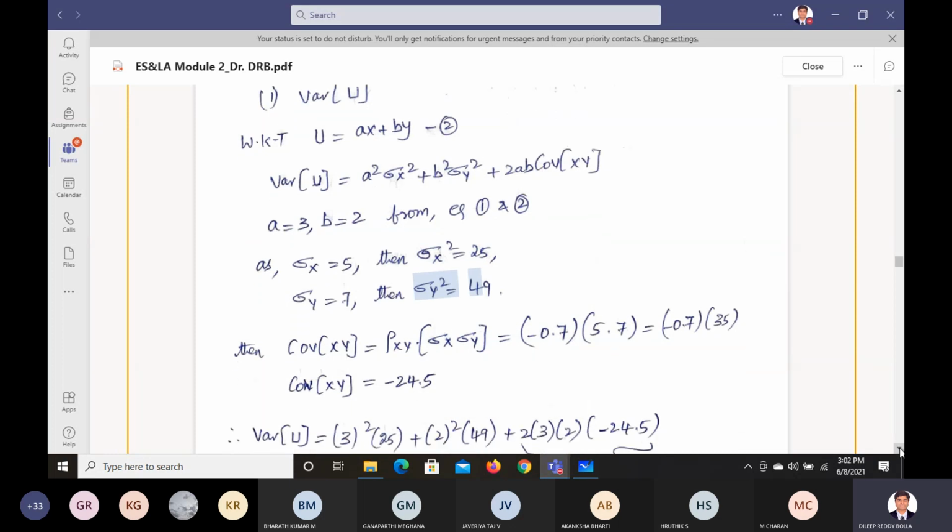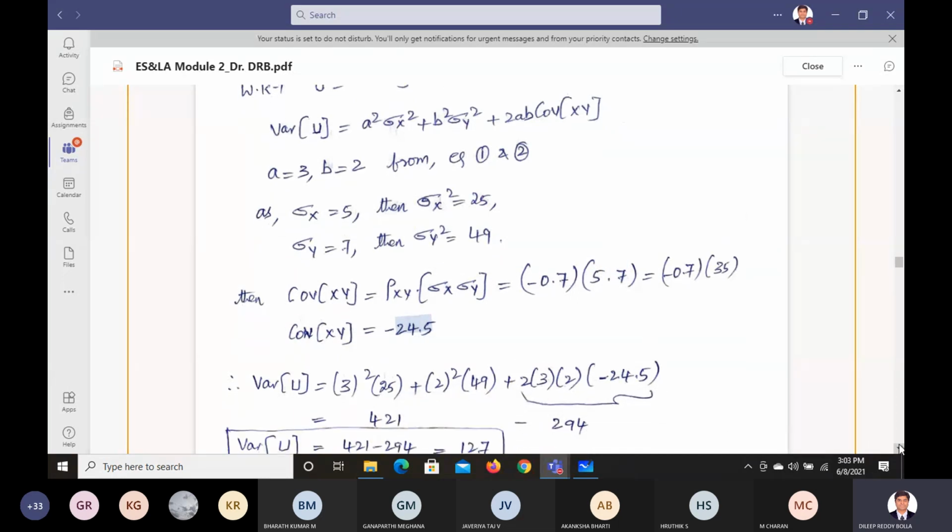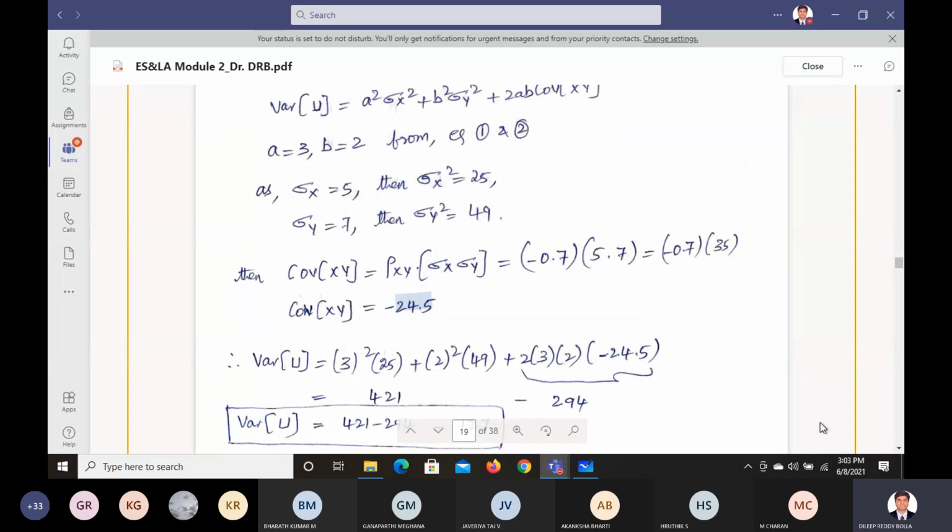And then if you want to find the covariance of x and y here, covariance of x and y is what? Rho xy multiplied by sigma x and sigma y. Rho xy is given as 0.7, sigma x is 5, sigma y is 7. If you multiply that, you're going to get minus 24.5. You know the covariance, you know the value of a and b. You substitute the values there.